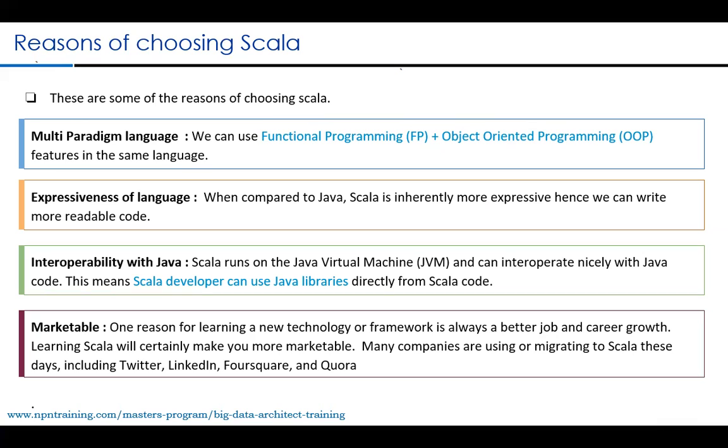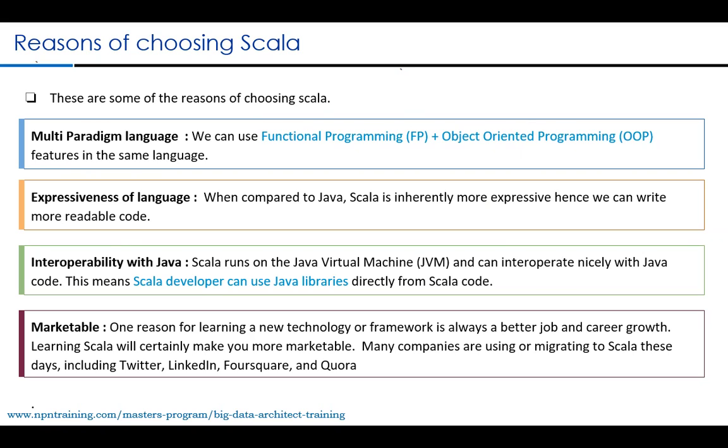However, the entire industry is moving from the object-oriented style of programming to the functional style of programming. So you have to make a note. A functional style of programming provides you a more declarative style of coding. We will see that in detail in the upcoming modules. The second important reason for choosing Scala is expressiveness of a language. So when compared to programming languages like Java, Scala is more expressive.